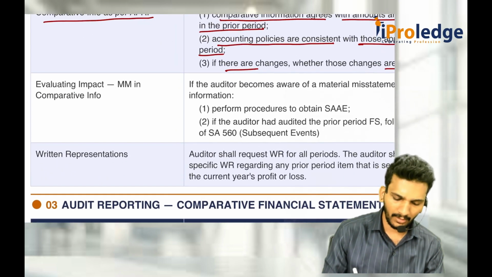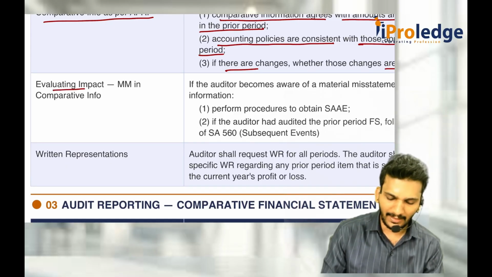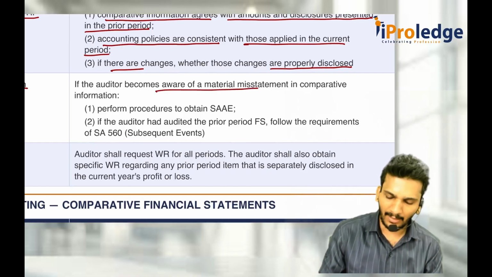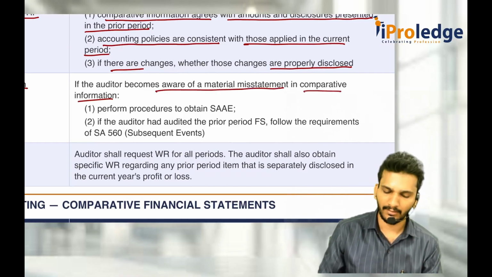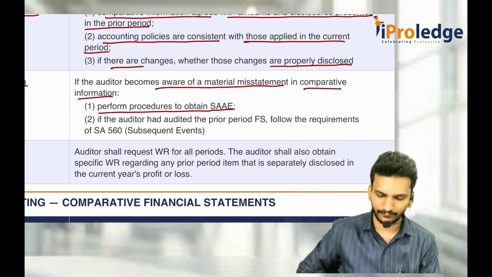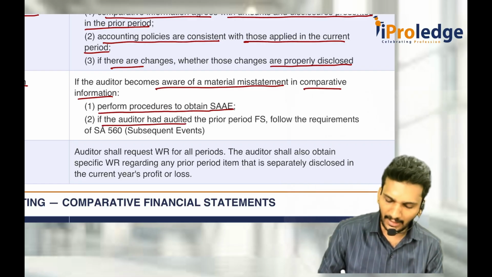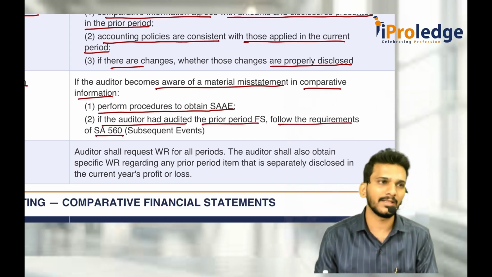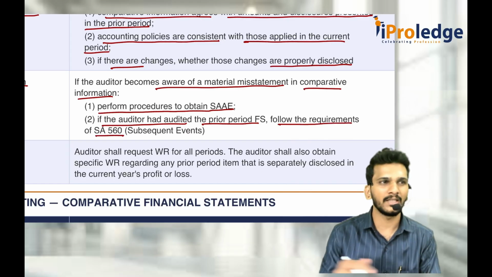Now, when evaluating material misstatement in the comparative information, if the auditor becomes aware of a material misstatement in comparative financial information, perform procedures to obtain sufficient and appropriate audit evidence. If the auditor has audited the prior period financial statements, then follow the requirements of SA 560, because you audited last year and you are auditing the current year.